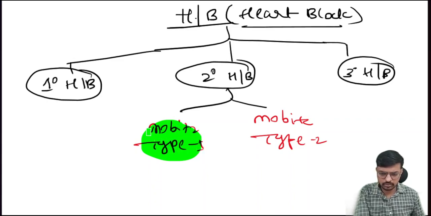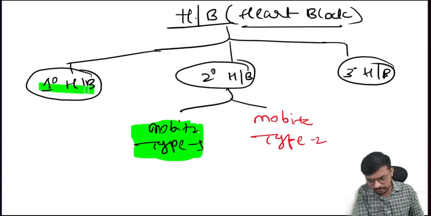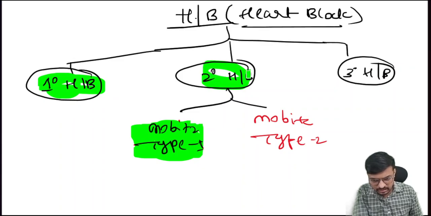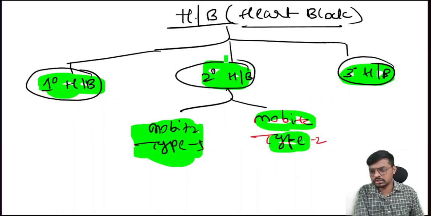What we call this one is also known as the Wenckebach phenomenon. Okay, we'll discuss it in the next slide. We will discuss what is the first degree heart block, what is the second degree heart block, what is Mobitz type 1 and Wenckebach phenomenon, what is Mobitz type 2, and what is the third degree heart block. So we'll discuss in detail. I have classified it here.